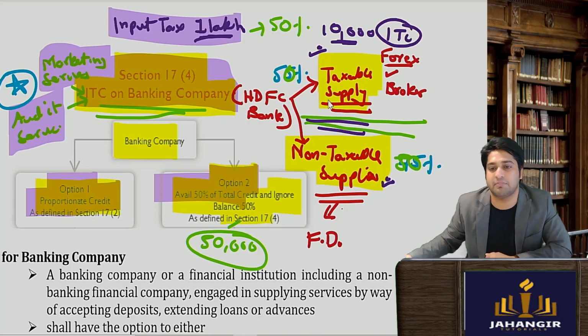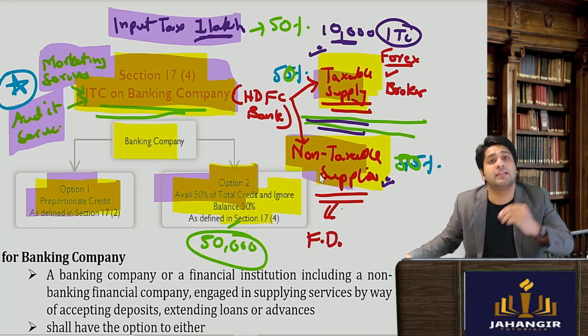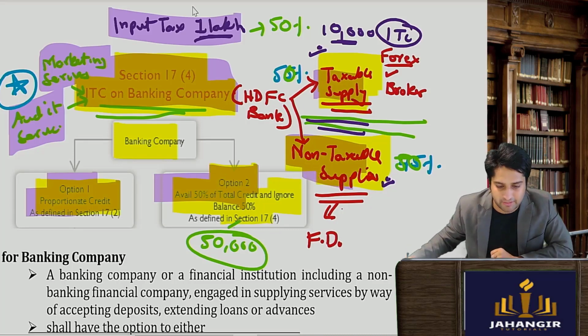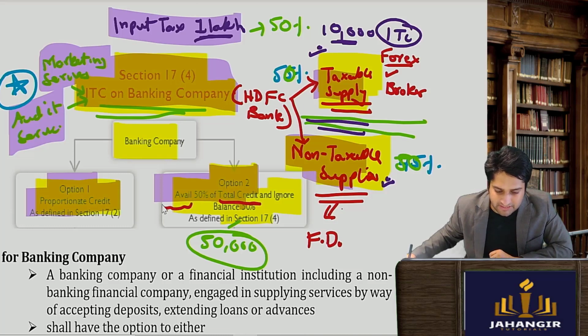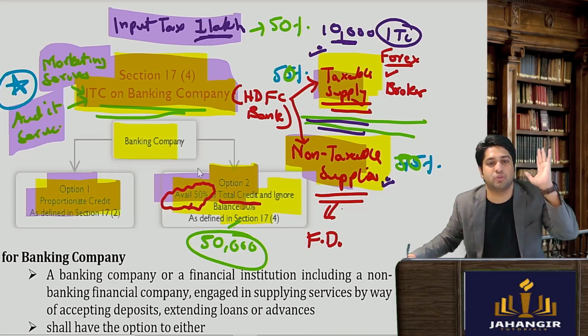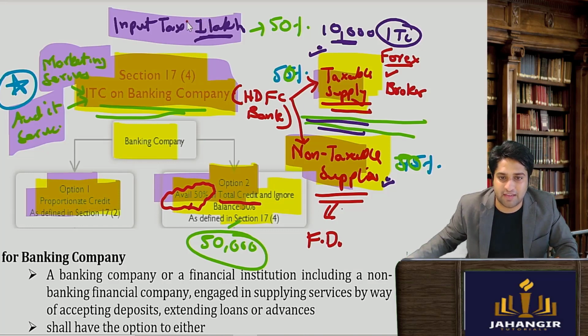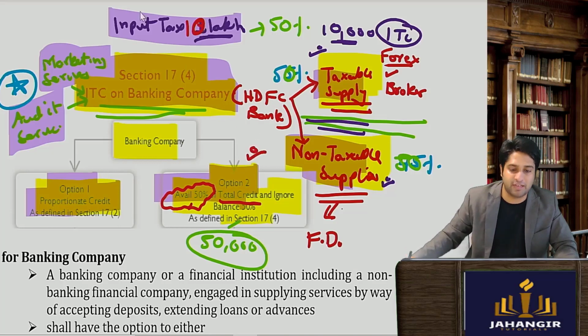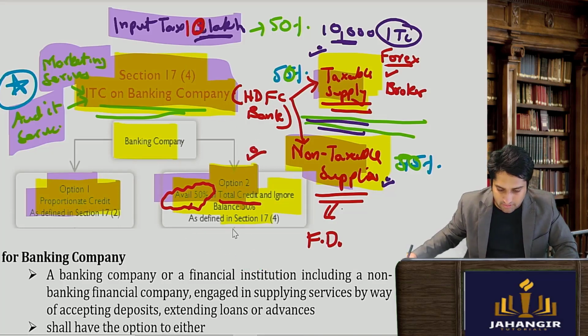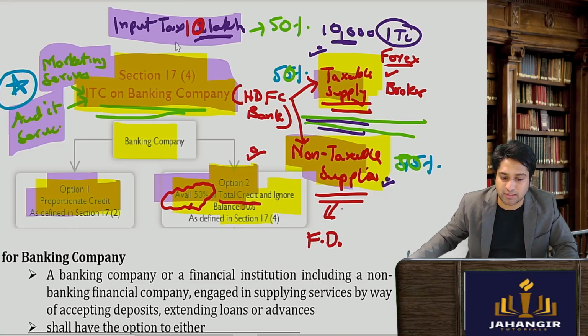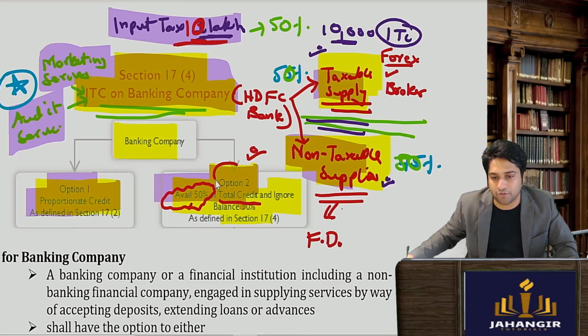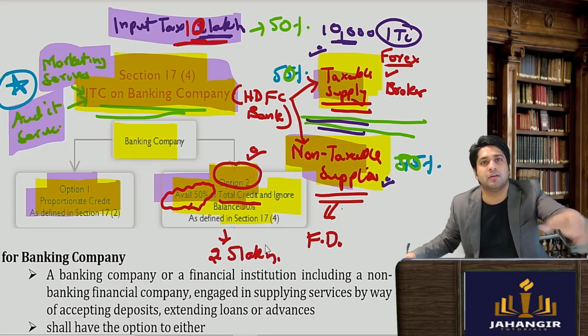If there is not much difference between taxable and non-taxable supplies, they can just go that whatever their total credit is, avail 50% of it and let 50% lapse. So if let's say this is 10 lakh rupees and they go for option 2, how much will be available? Can you tell me? If the total inputs is 10 lakh rupees and they are opting for option 2, then how much can they avail? It is 50% of rupees 10 lakh, that is 5 lakh rupees can be availed and 5 lakh rupees can be given up.